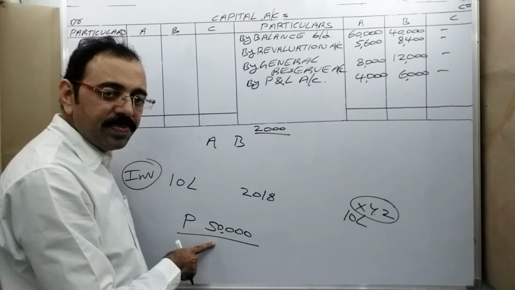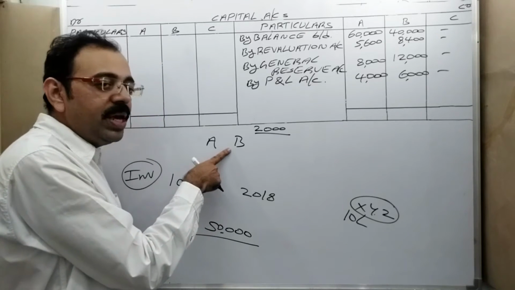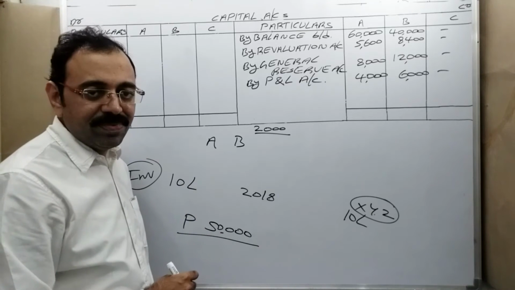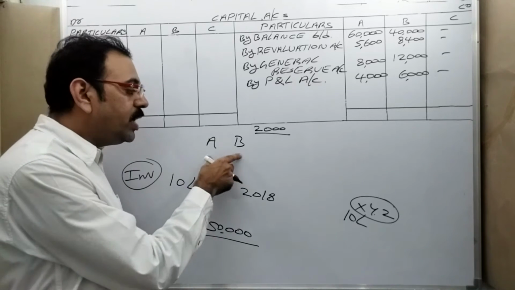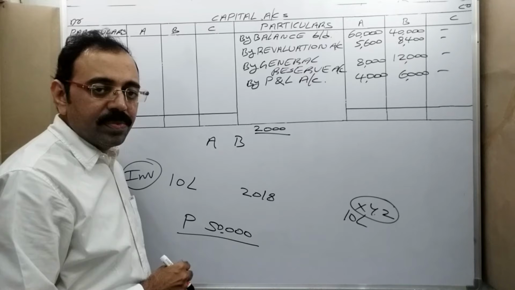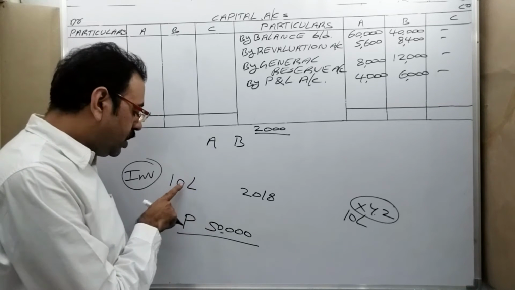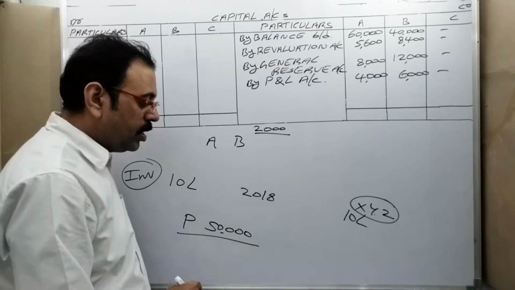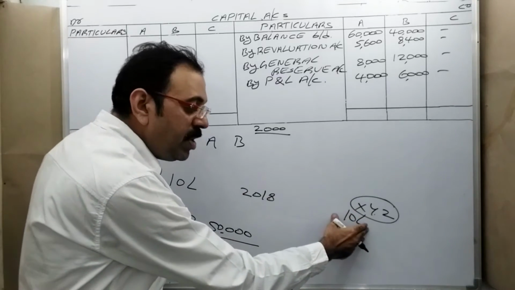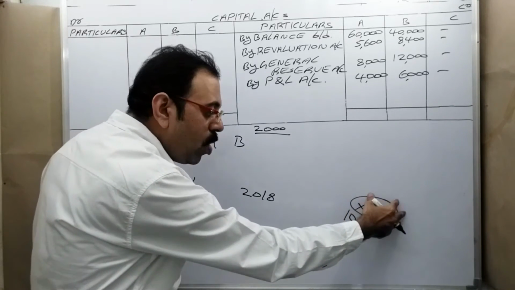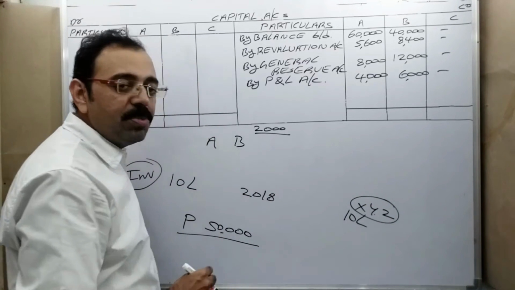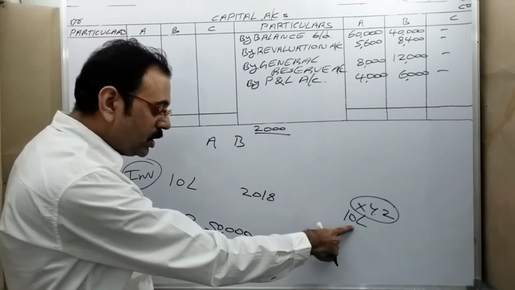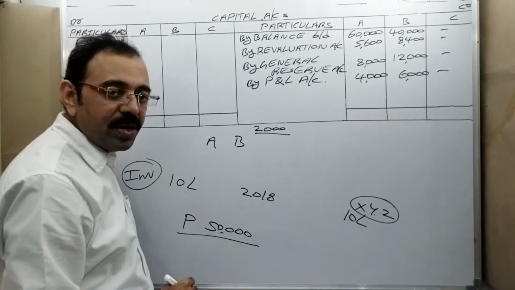Definitely not. Because A and B is an existing firm and it is already developed. Therefore, with 10 lakh rupees, they are able to earn 50,000 profit. But with the same investment, if any new organization starts their business, they cannot earn 50,000 rupees profit.